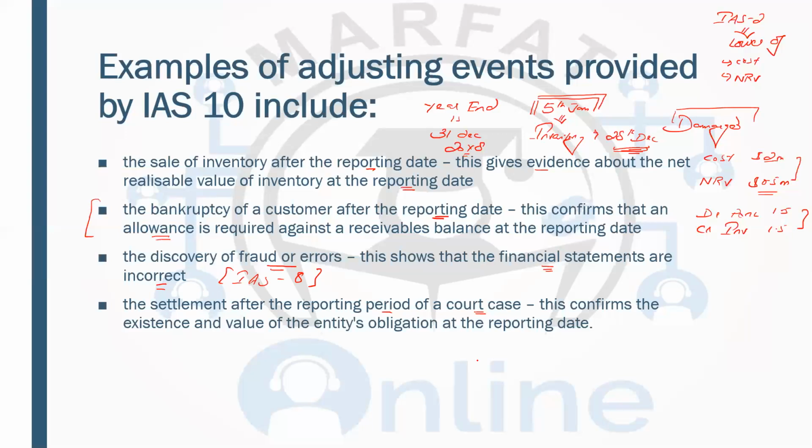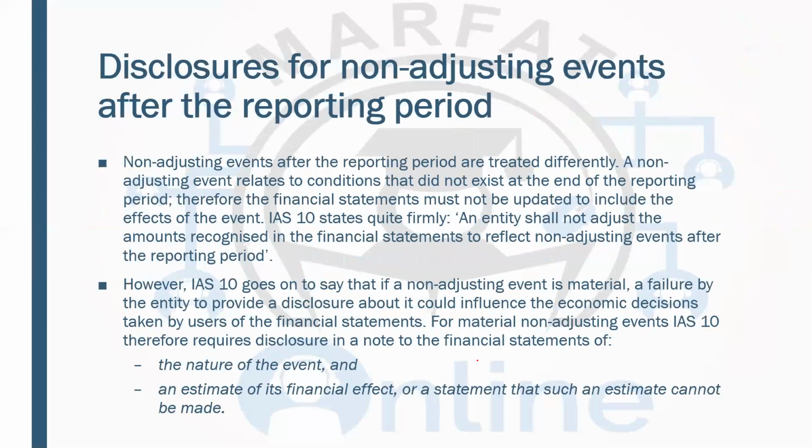So these are the examples of events which have evidence at the year end, and these are adjusting events, and these should be adjusted in the current year financial statements. Now we'll be talking about the non-adjusting events. Non-adjusting events means that there's no evidence at the year end which supports these events to be adjusting. So when they are non-adjusting, we are not going to adjust them, and we'll just be providing the disclosures if these events are material.